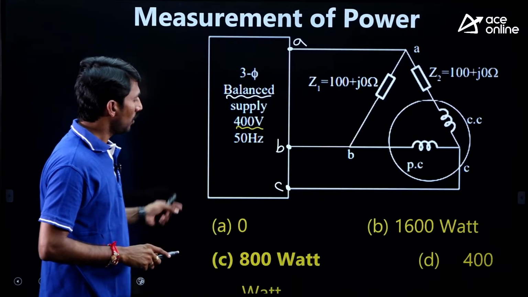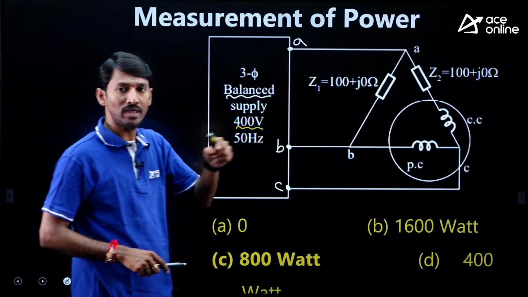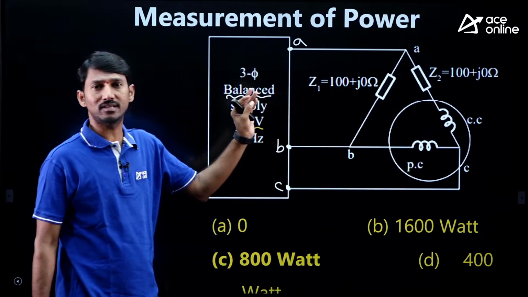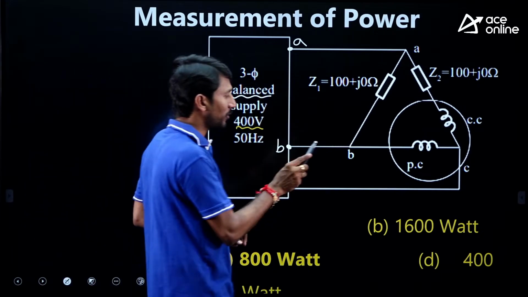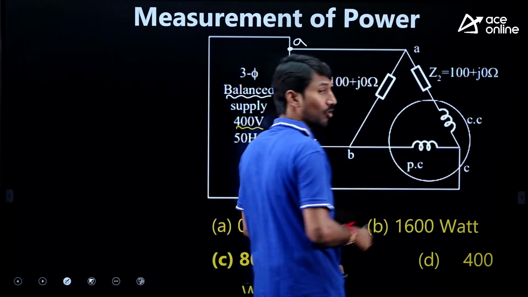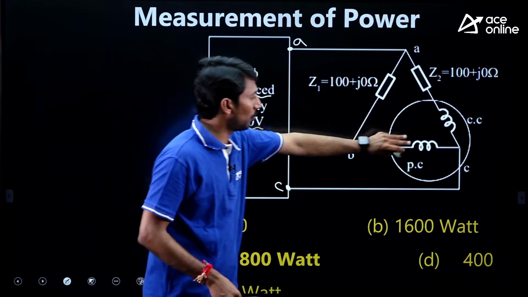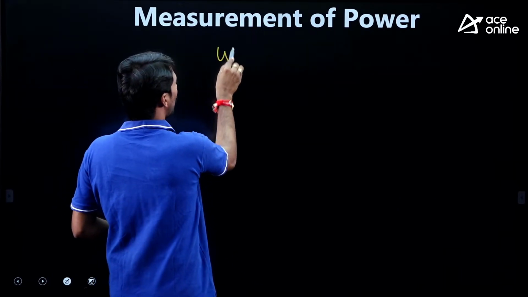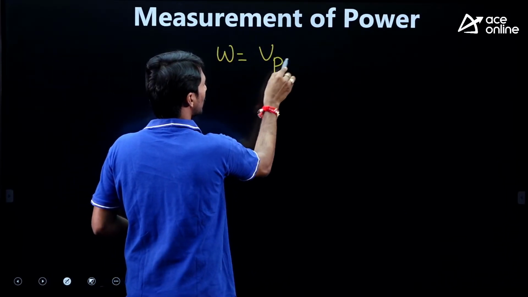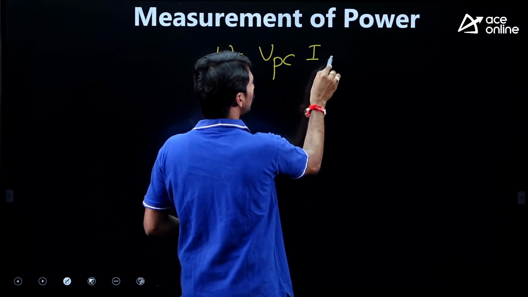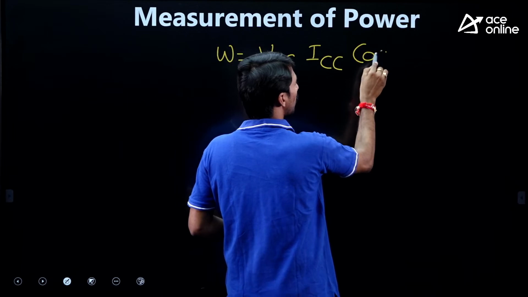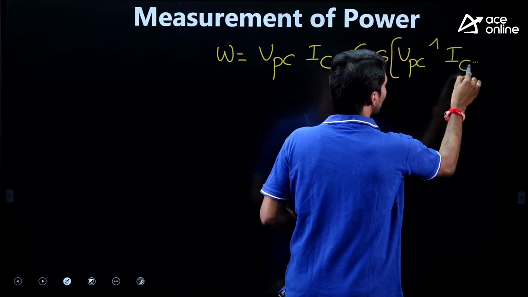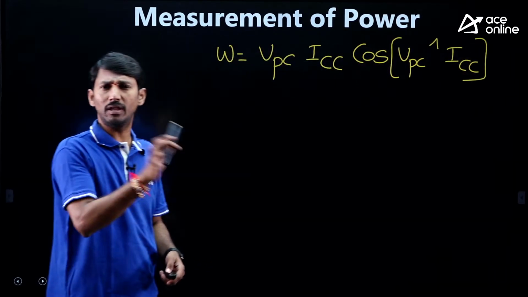Now, observe this entire thing. All what I told you: if any wattmeter structure, wattmeter connection is given, what you have to do? Potential coil voltage, current coil current, we have to give. Now, let us write the wattmeter equation first. Wattmeter equation is voltage across potential coil, current through current coil, into cos of angle between voltage across potential coil and current through current coil. Very simple, everyone, every time.